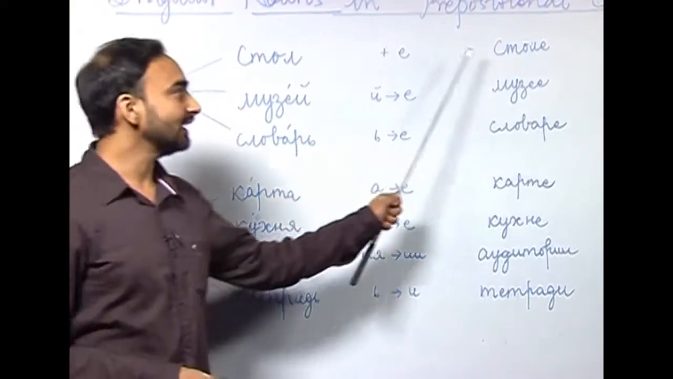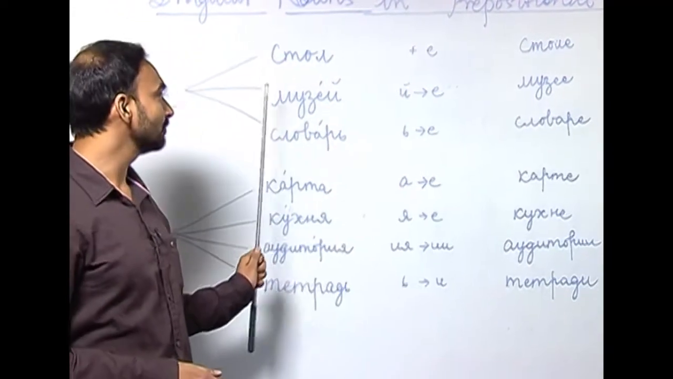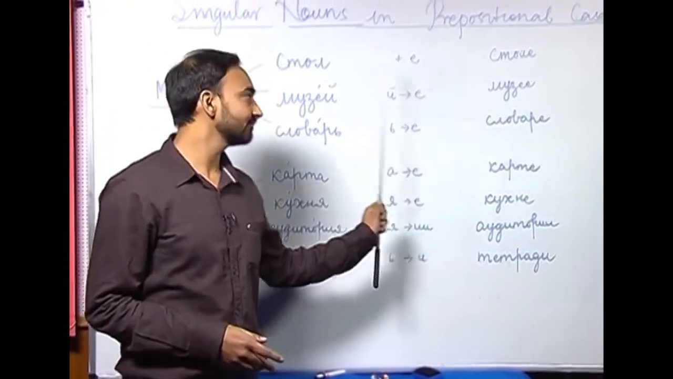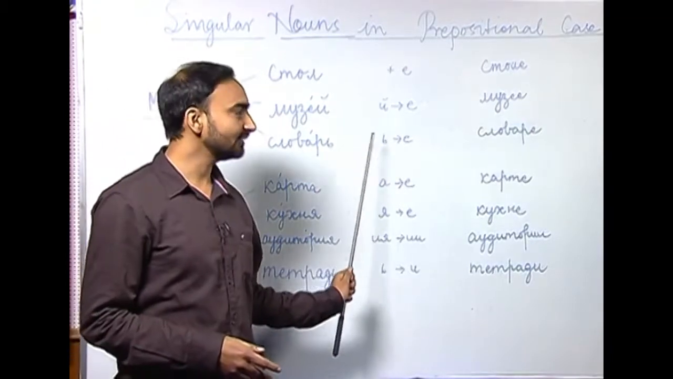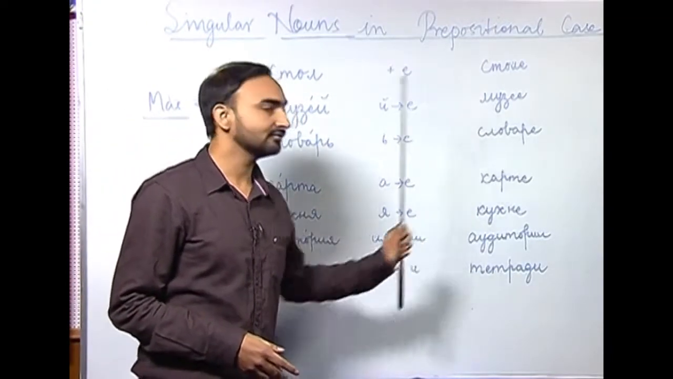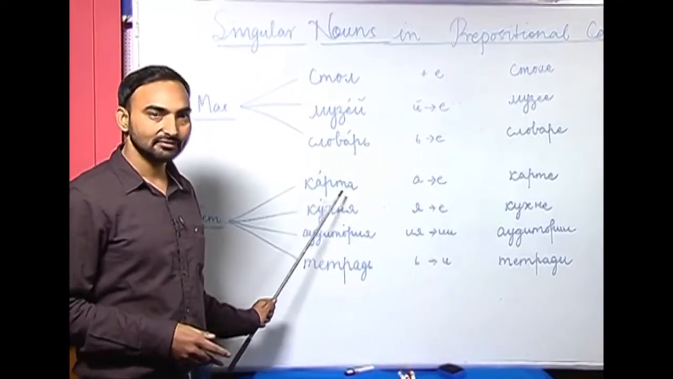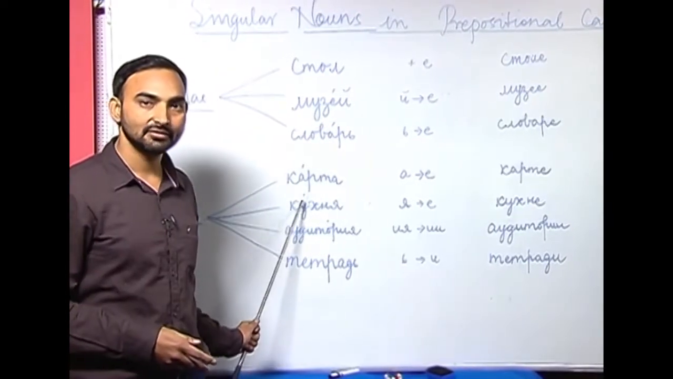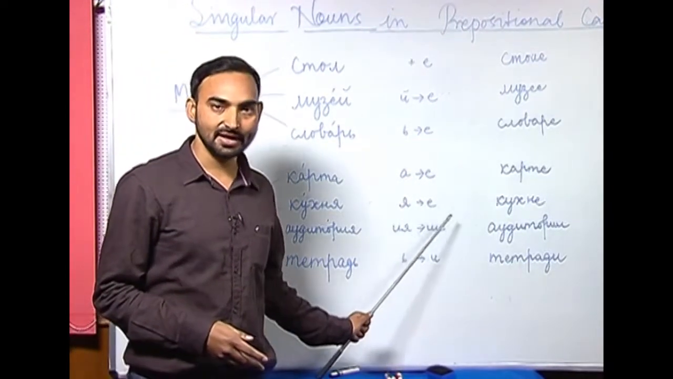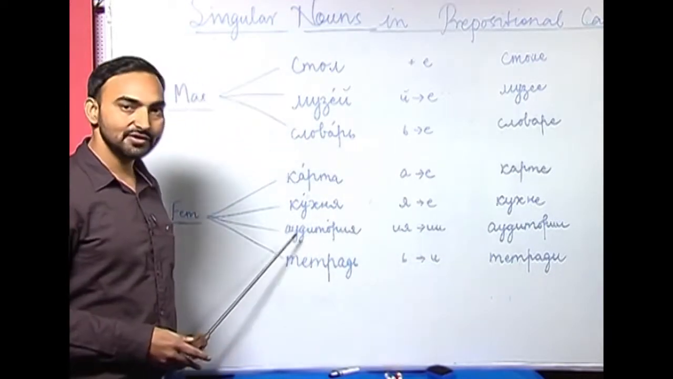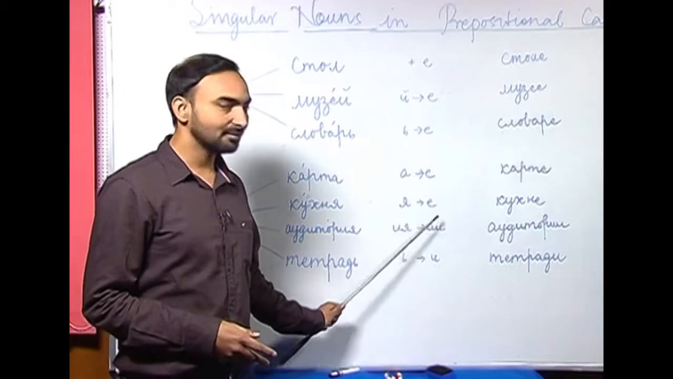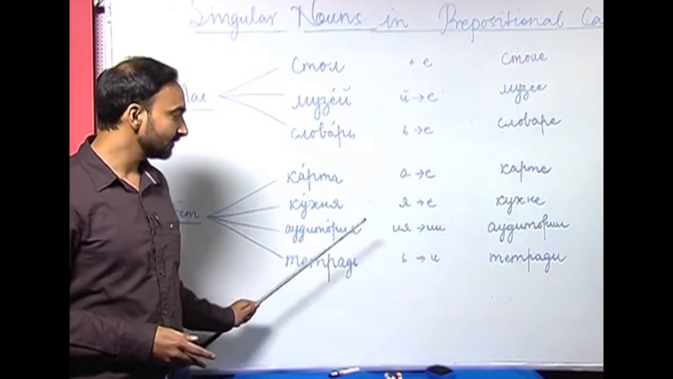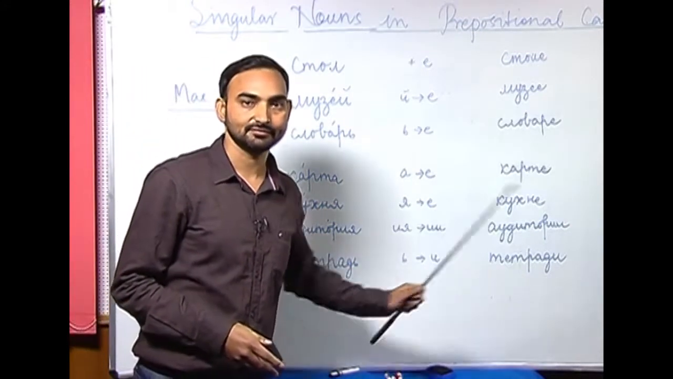Stol, stalye, we are adding ye. Muzyei, muzyei, we are replacing e kratke with ye. Slavar, we are replacing soft sign with ye, slavarye. Karta, a is replaced with ye, karche. Kuchnia, kitchen, ya is replaced with ye, kuchne. Auditoria, iya is replaced with ee, auditori. Chitraj, soft sign is replaced with e, chitraji.